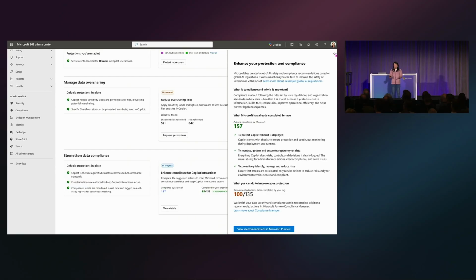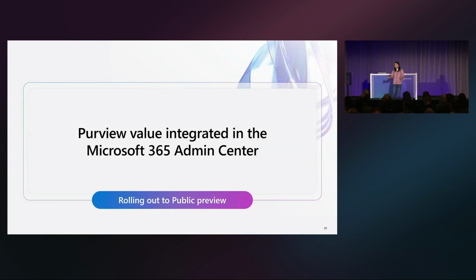And now you can take a look at all the actions that Microsoft has done for you, and then click the recommendation in the blue to view the actual recommendation in the Microsoft Purview portal. So you can work with your Purview and compliance admin there. So with that, you will be able to address data leak, manage data oversharing, and strengthen your data compliance as an IT admin directly in the MAC. And I'm excited to announce that this is now rolling out to public preview to all of your tenants.